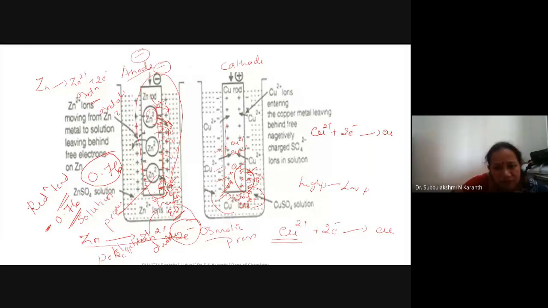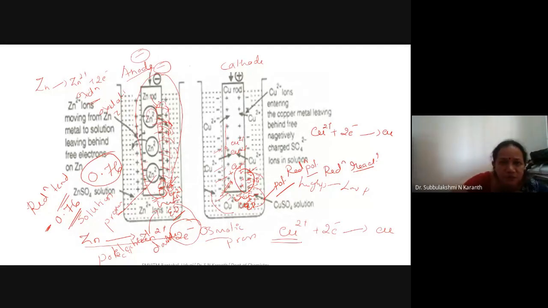Again here, development of an electrical double layer generates a potential, and this potential is what we call a reduction potential, which takes place due to the reduction reaction. This concept, I think, is clear. So there are two types: oxidation reaction and reduction reaction.